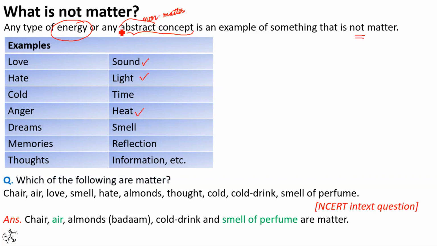By abstract, I mean things that exist only in thoughts or as an idea but are not present physically to be measured. Let me explain this with the help of examples. You might have heard the statement, I hate that person very much. Well, students, hate is a negative word. Let me substitute it with love. I love that person very much.